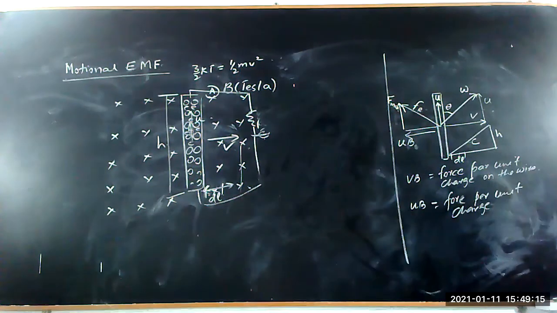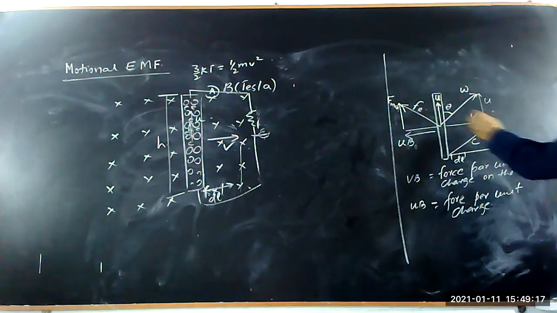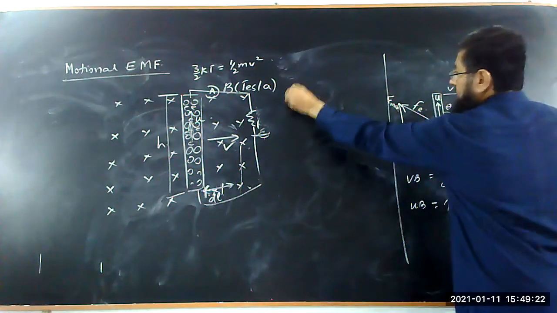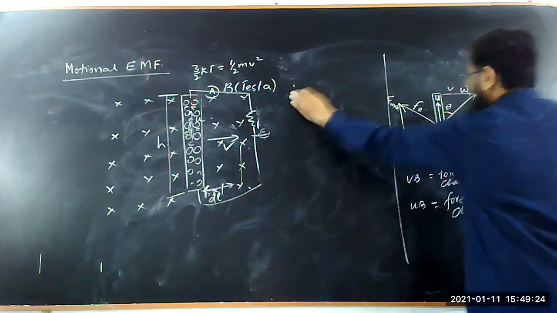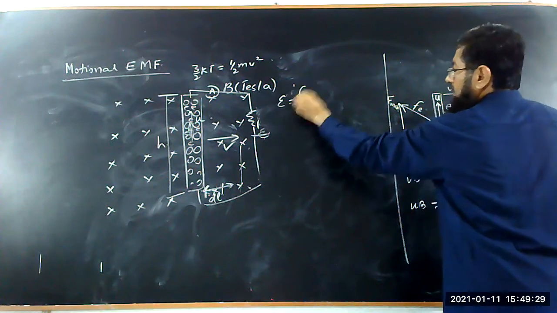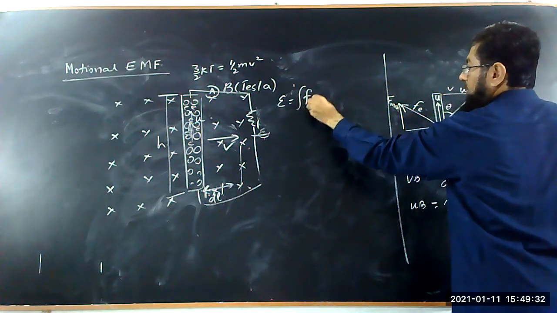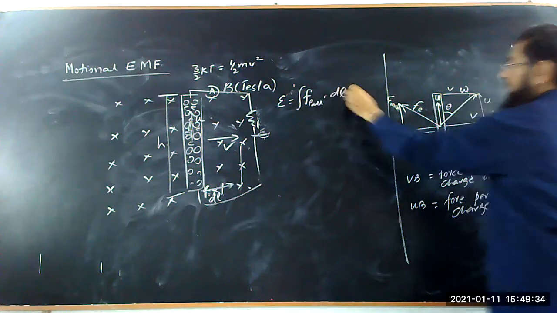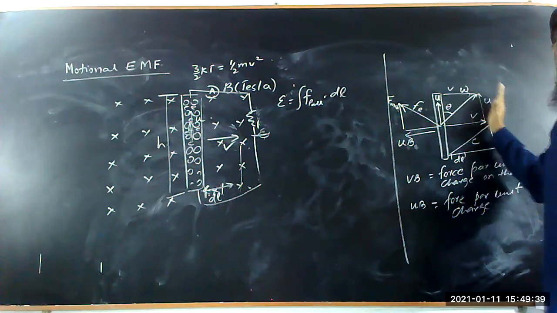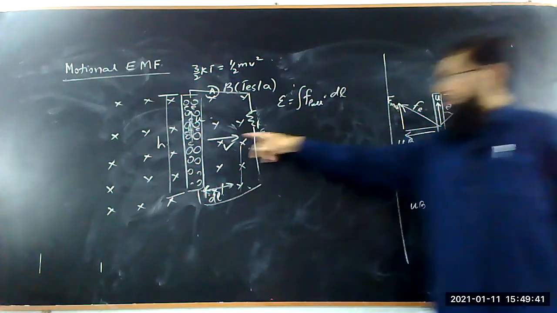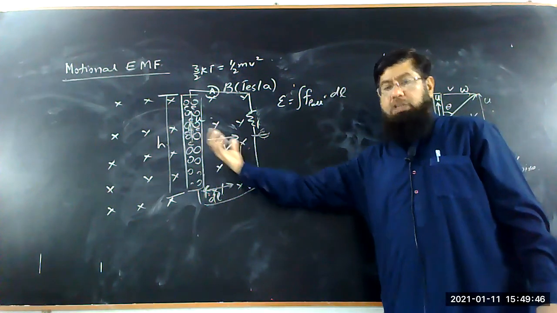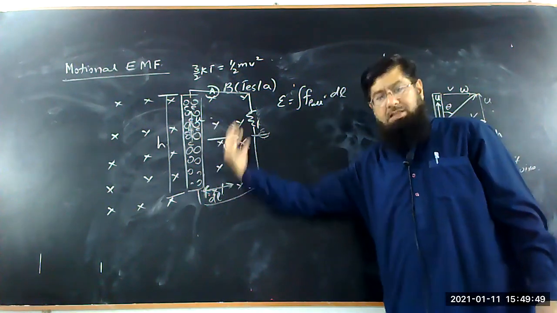If we look into this figure here, this is V, this is also V. So first, what is the EMF? The EMF is equal to the force, this is called the pull, which means mechanical energy is converted into electrical energy, because if you do not move this wire, the wire is moving with the velocity V by some external force.